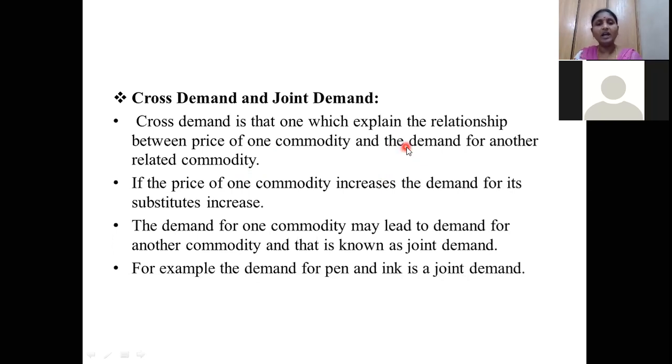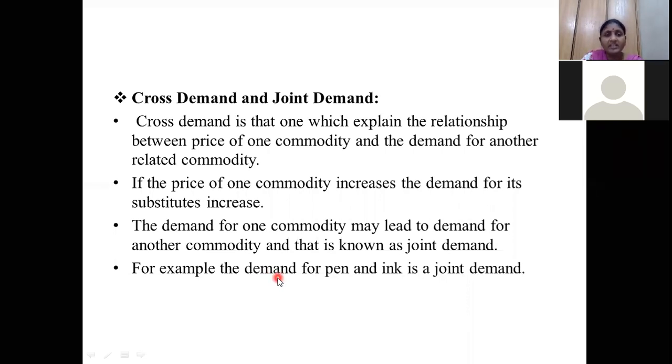So automatically I want to buy that B company soap. That is the cross demand. Joint demand is nothing but complementary goods. With one good we require another good also. Suppose if I buy a bike, along with that bike I need petrol also. With the bike itself I can't drive on the road. With the petrol I have to drive that bike on the road.